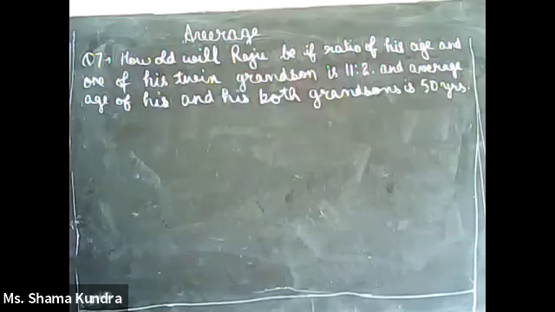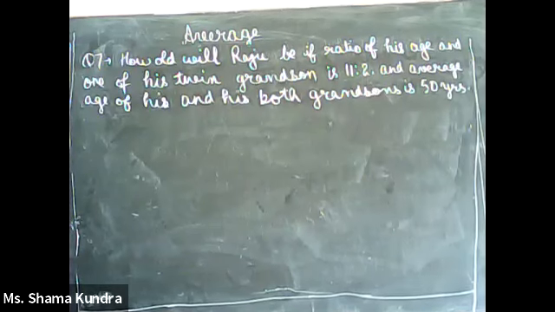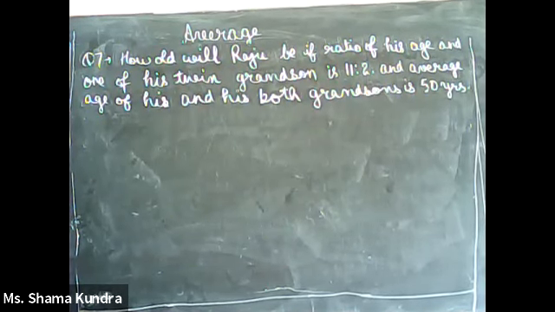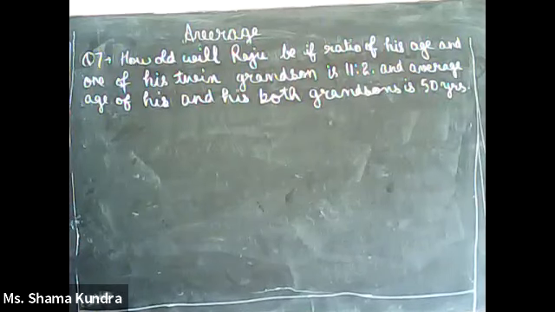Again, this is a problem of finding the total sum. What we know is that average is nothing but sum over total number. Here the total number T is 3, as 3 members are there. Do we know the total number of people? Yes, 3: Raju and both his grandsons. What is the average age of Raju and both his grandsons? That is 50.